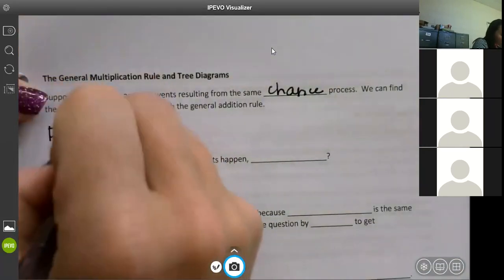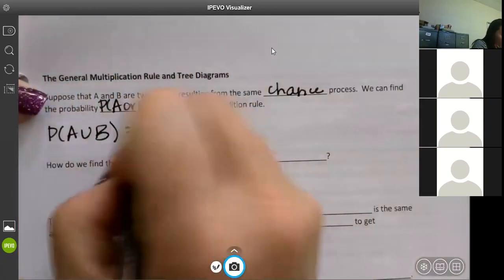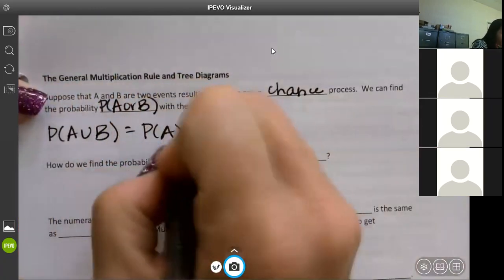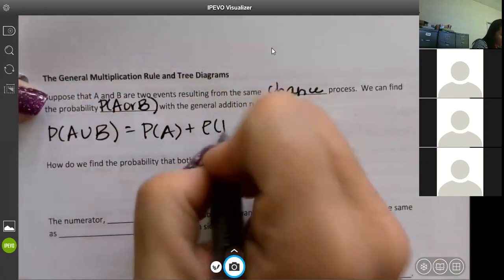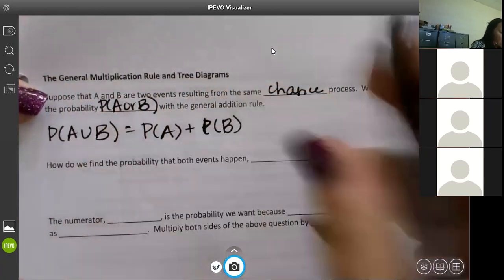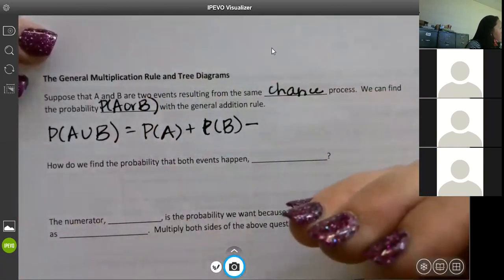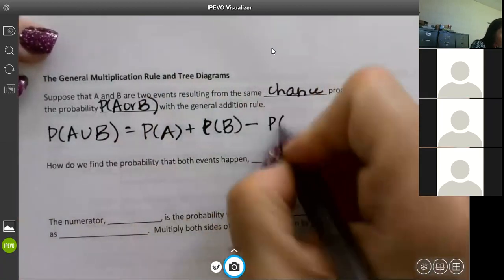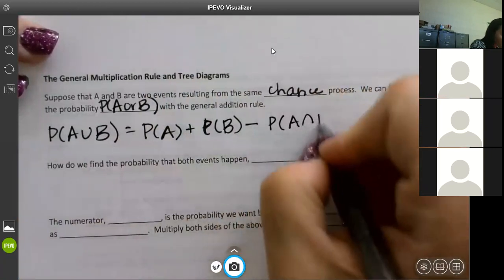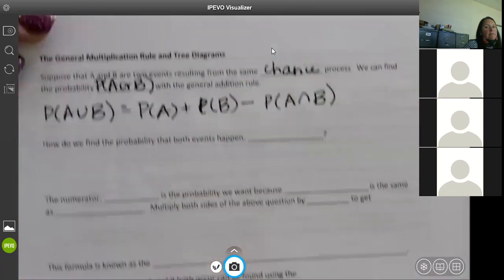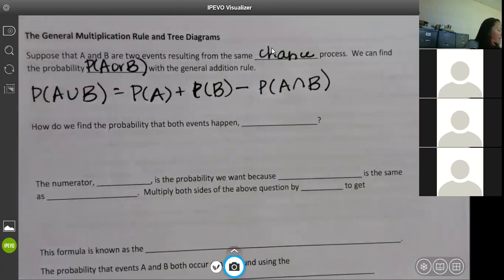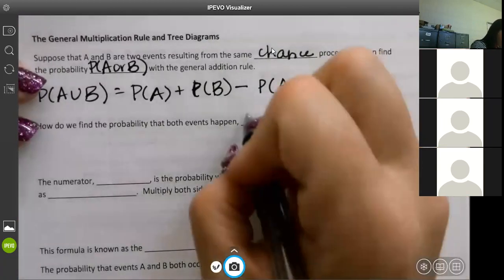This is just going back to what we did the other day. The way we found it was we just added them up. Sorry, that should be a P. But remember, if they're not mutually exclusive, then we have to subtract out the overlap. So don't forget that.